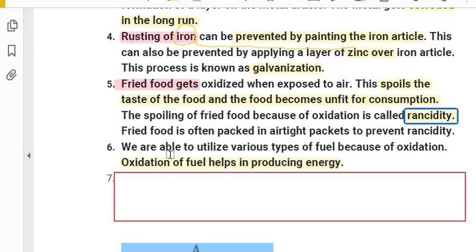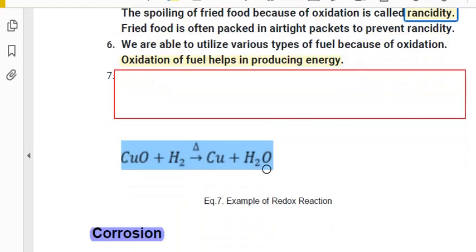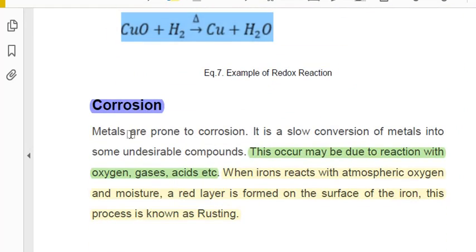See next one. We are able to utilize various types of fuel. Already we have discussed that fuel gets oxidized and releases heat and energy. See now, corrosion. So corrosion means what? It may be due to the reaction with oxygen gas, acid. We see this due to the action of oxygen, gas, acid on the metallic utensil. That is called corrosion, okay?